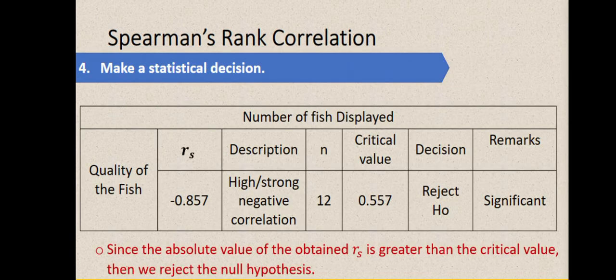Okay, so step 4, make a statistical decision. So, since the absolute value of the obtained RS is greater than the critical value, then we reject the null hypothesis. So, di ba, yung critical value natin is 0.557. So, regardless, no, kung ano yung sign ng ating test statistic, so, since yung nasolve natin na R sub S is negative 0.857, so regardless the sign, since mas malaki siya compare sa critical value natin, so therefore, yung decision natin is to reject the null hypothesis. And then the remarks is that there is a significant rank order relationship.